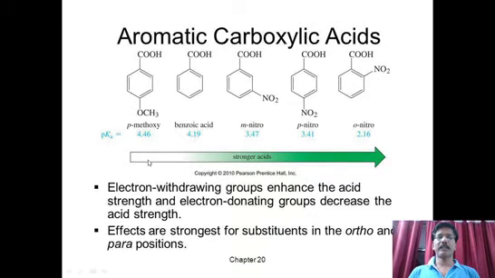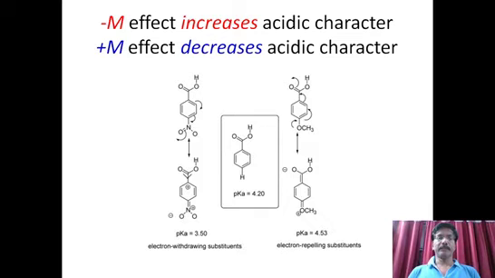So if electron releasing groups are present, acidic strength is decreased. If electron withdrawing groups are present, the acidic strength is increased. And specifically, if the electron withdrawing groups are present in ortho and para positions, then acidic strength is further increased. Here you can see what we are telling just now: the minus M effect, electron withdrawing groups, increase the acidic character, and the plus M effect, that is electron releasing groups, decrease the acidic character. This is what you have to understand very clearly.